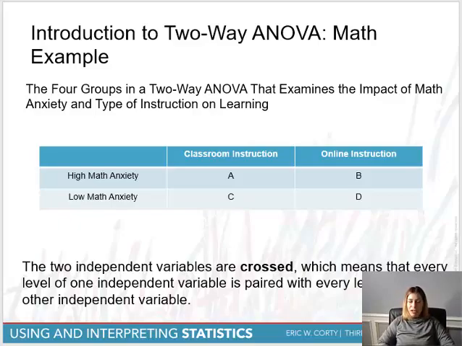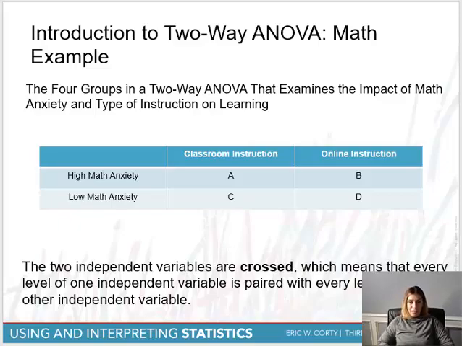So multi-factor ANOVAs can take many different shapes, and when I say multi-factor, what I'm simply referring to is the idea that it's an analysis of variance that can analyze multiple independent variables or multiple factors at the same time and how they affect a dependent variable. So in this chapter, the most that we're going to look at is the impact of two independent variables on a dependent variable, which is why this chapter is aptly titled Two-Way ANOVA.